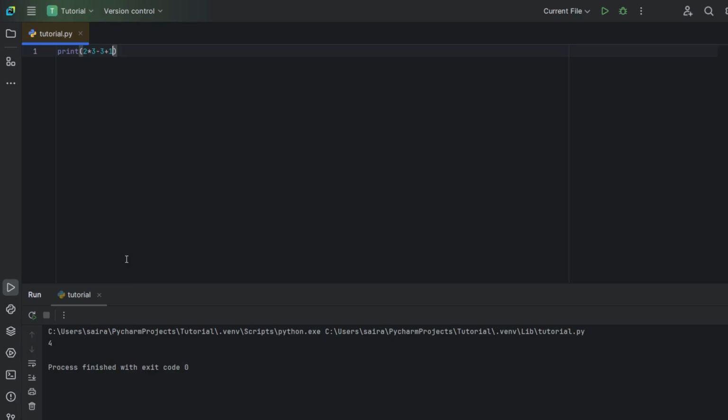So, there's a phenomenon that causes some operators to act before the others. Like over here, Python does the multiplication symbol first. 2 into 3, 6. And then it does 6 minus 3, which is 3, and adds 1 to it. And thus we get the answer 4. This is known as hierarchy of priorities.